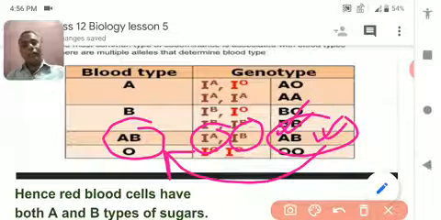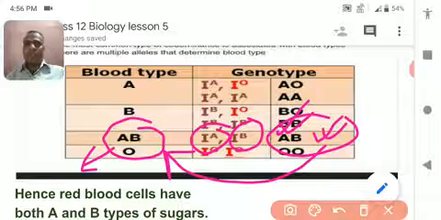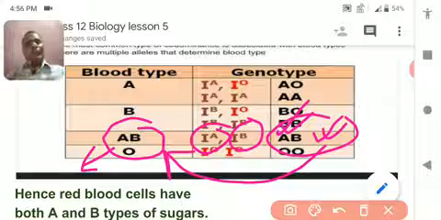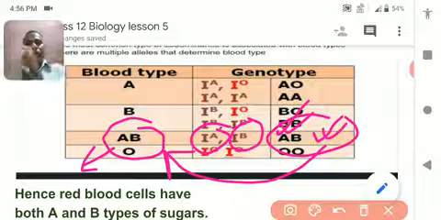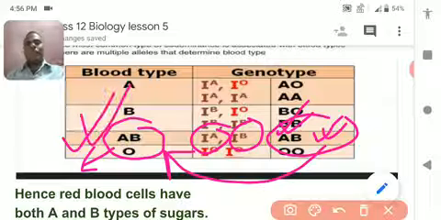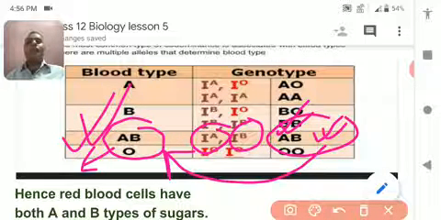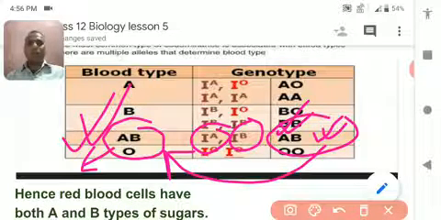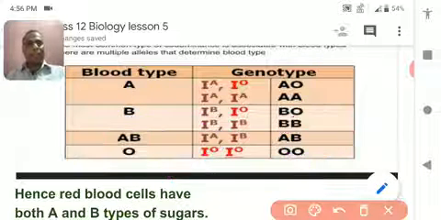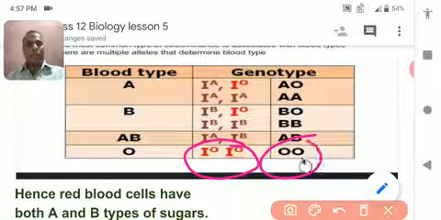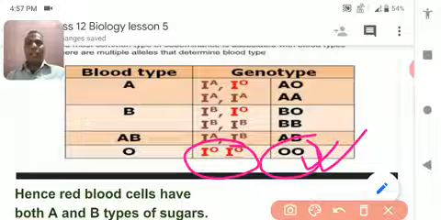That's why neither of them can be suppressed, and they together dominate, and this is called codominancy. Both of them show dominancy, so they together form a new blood group with a new kind of dominancy, that is called codominancy. So a new kind of blood group arises, that is blood group AB. But if both alleles are O, the blood group is O. I think you understand.